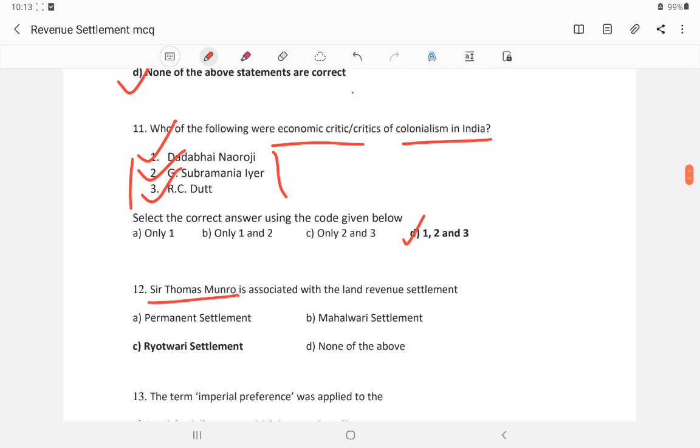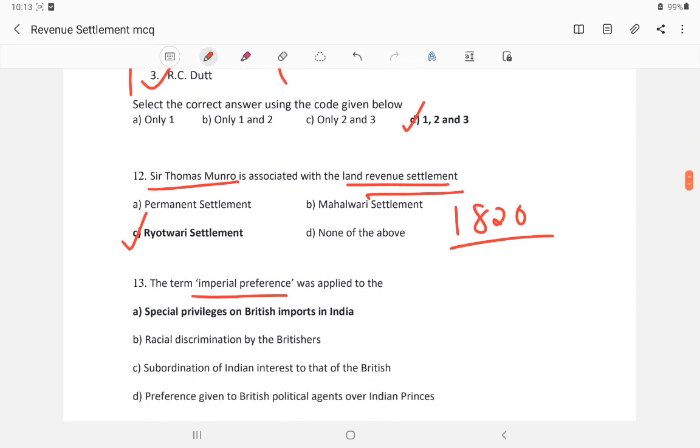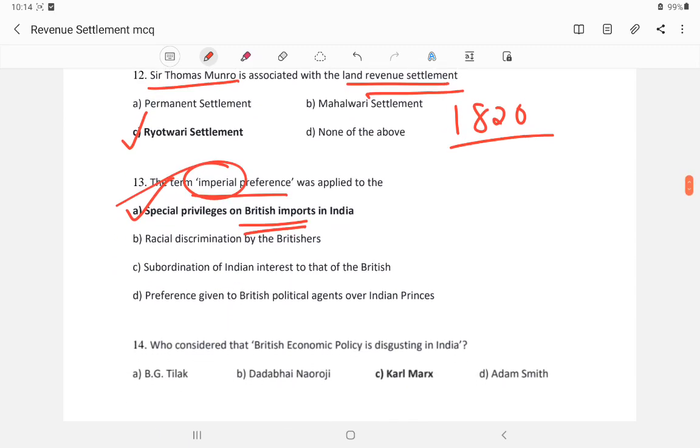Sir Thomas Munro is associated with which revenue settlement? Thomas Munro is associated with the Ryotwari system, established in 1820. Question 13. The term imperial preference is applied to which case? Imperial means the British Empire. So it means special privileges to British imports in India.